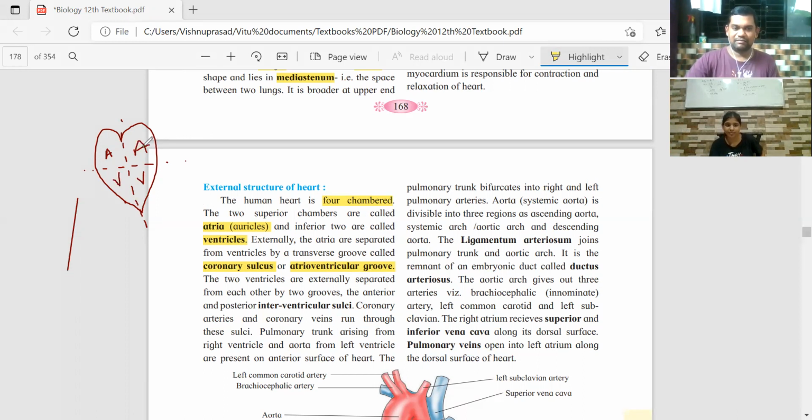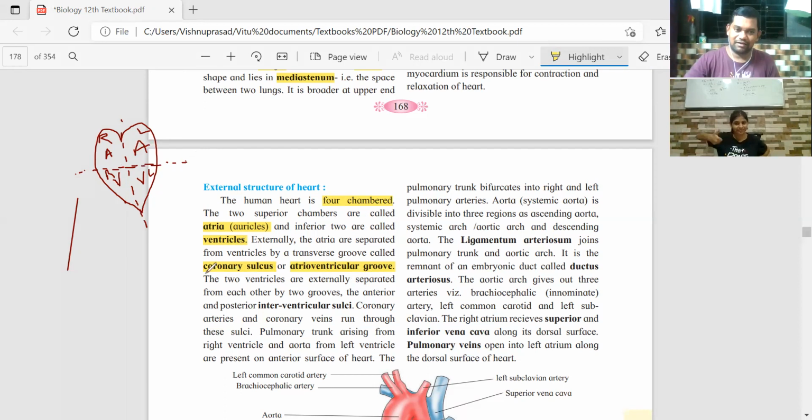Now consider this the left side and this the right side. So left atrium, right atrium. Similarly, left ventricle, right ventricle. Both the atria are separated from both the ventricles by this groove. That is called the coronary sulcus or atrioventricular groove.